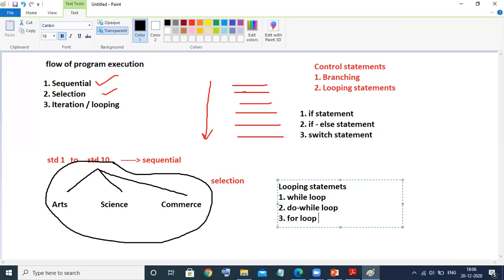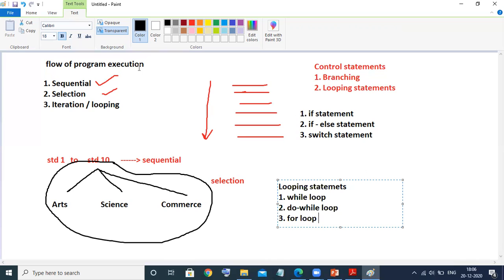So suppose I want to repeat some statements, I want to print 100 numbers, right? So instead of using a printf statement 100 times, what I will use? I'll use the printf statement only one time, but I will iterate up to 100 times, right? So this kind of programming we can accomplish with the help of looping statements. I hope you got it, right.